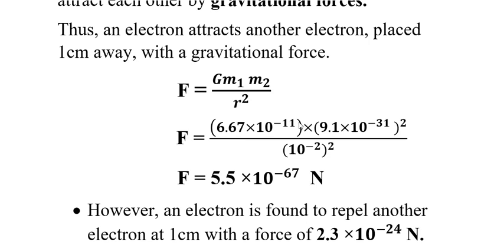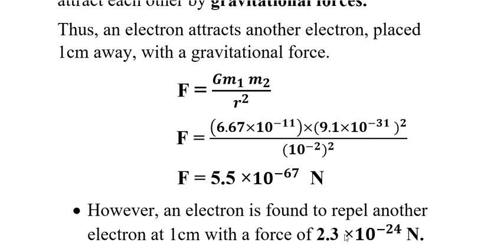By calculating this term, we get F is equal to 5.5 into 10 to the power minus 67 Newton. As you can see here, the power of 10 is minus 67. That means there is a gravitational force between them, but that gravitational force is very less. But in practice, they are not found to attract each other, but they are found to repel each other with a force equal to 2.3 into 10 to the power minus 24 Newton. From this you can clearly see that the gravitational force is very less compared to the repelling force between two electrons. But we don't know why this repelling force exists between two electrons.